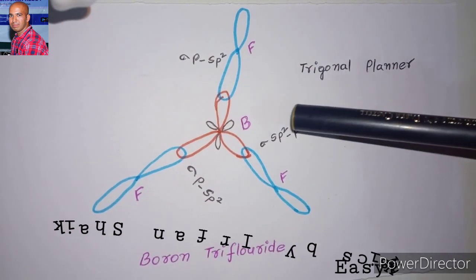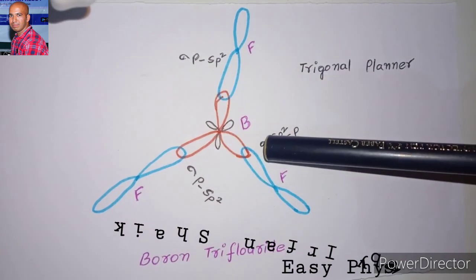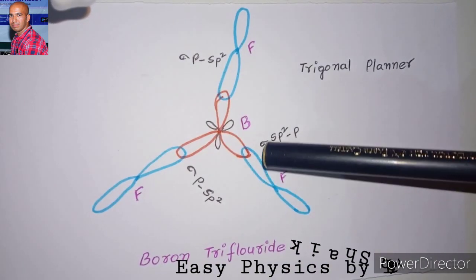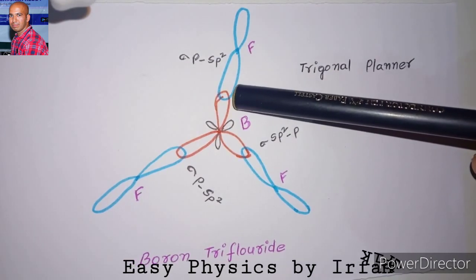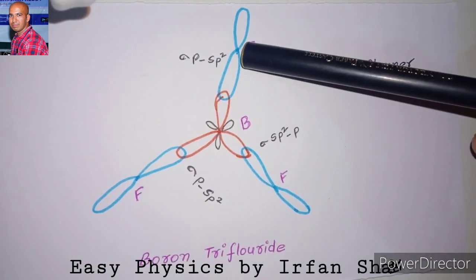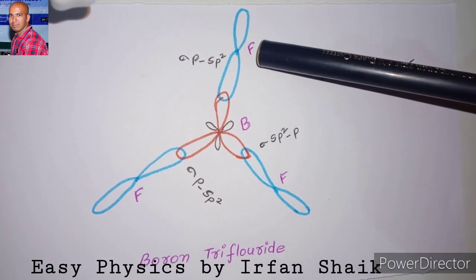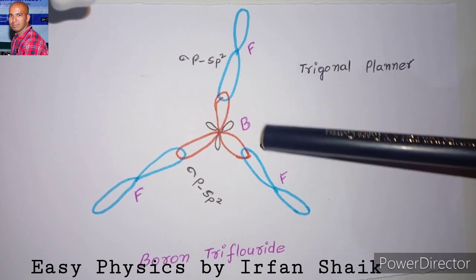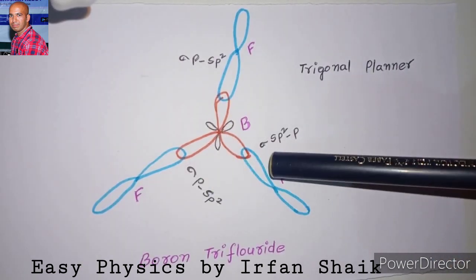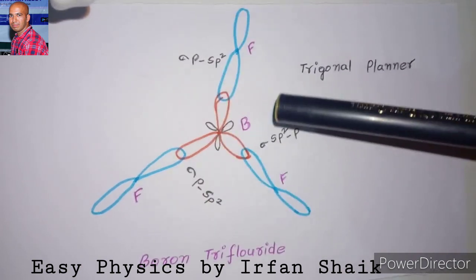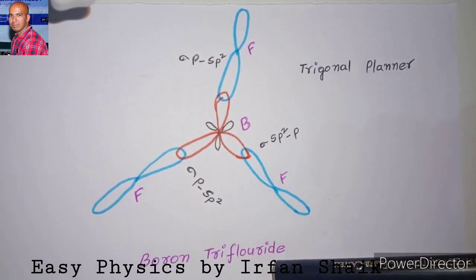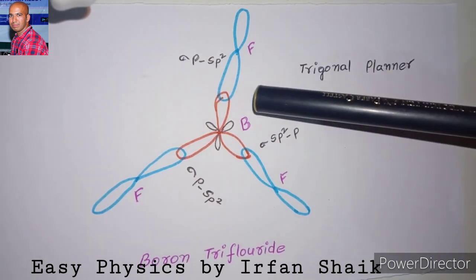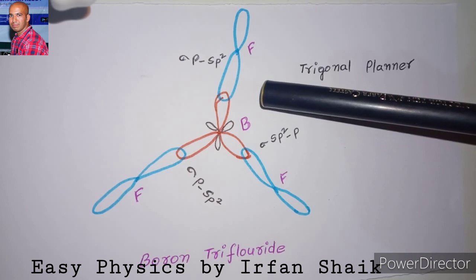So in this structure, we can observe three sigma bonds between one boron atom and three fluorine atoms. See the first sigma bond. This is between the p orbital of the fluorine atom and the sp2 hybrid orbital of the boron atom. Same like that, these two also. So we can observe three bonds here, and this is the structure of boron trifluoride. This shape is called trigonal planar, and here the bond angle is 120 degrees.